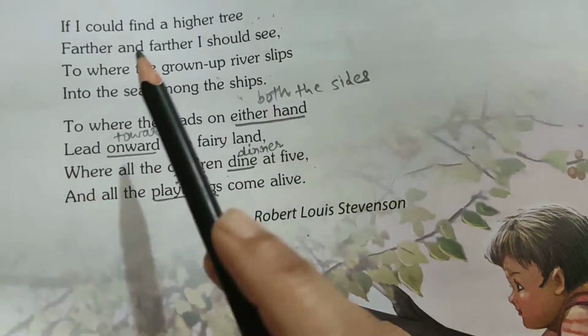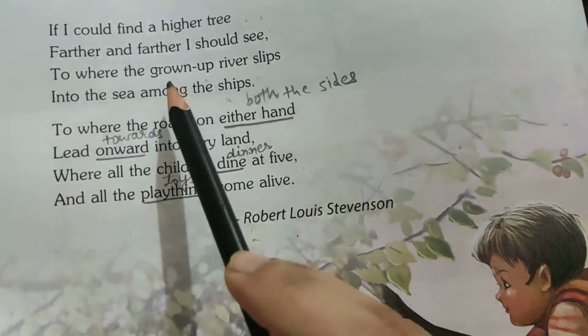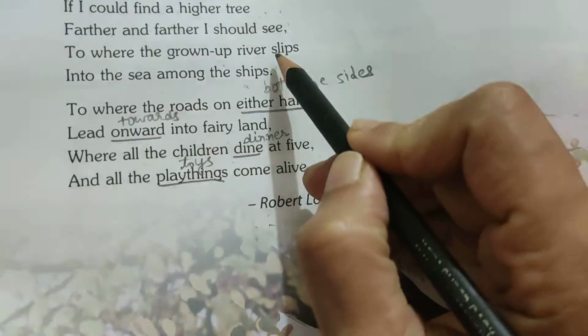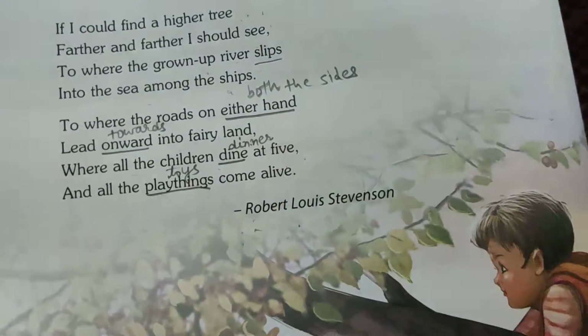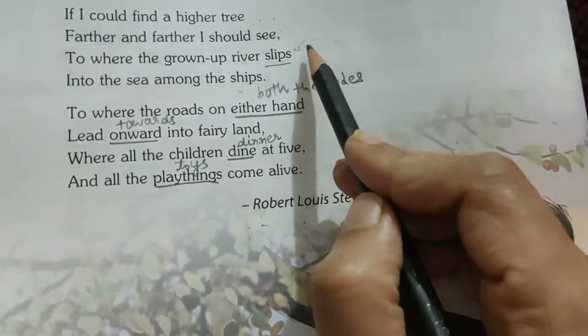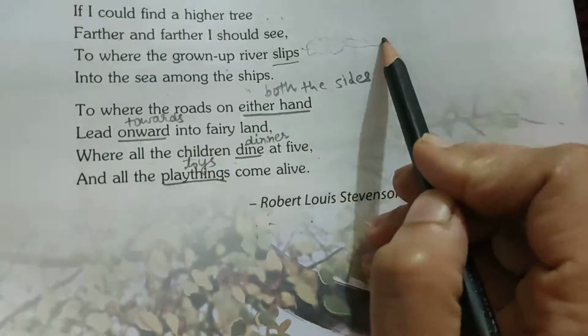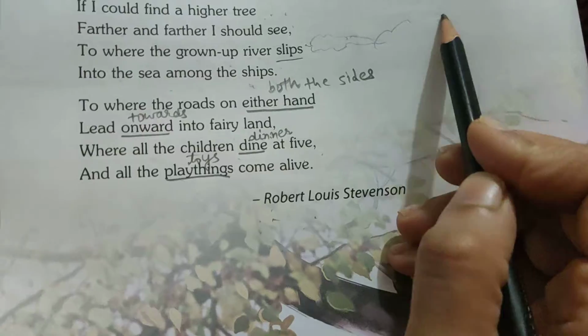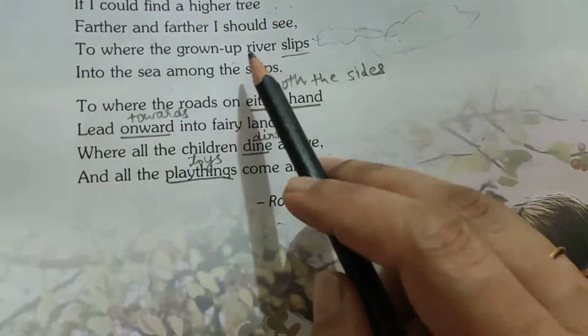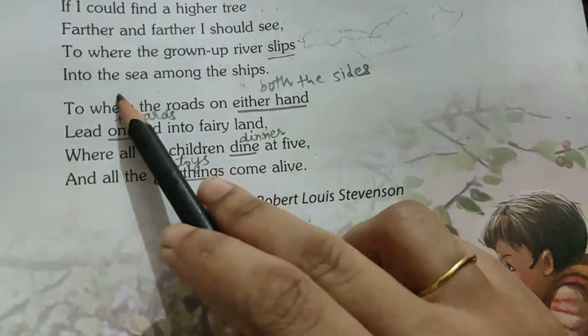He wants to see where the grown up river slips, which means smoothly slides, into the big ocean. So he wants to see the ocean where these grown up rivers slip into the sea.